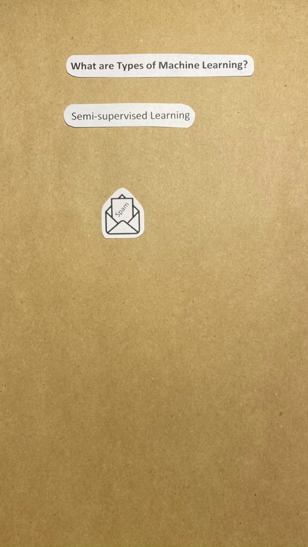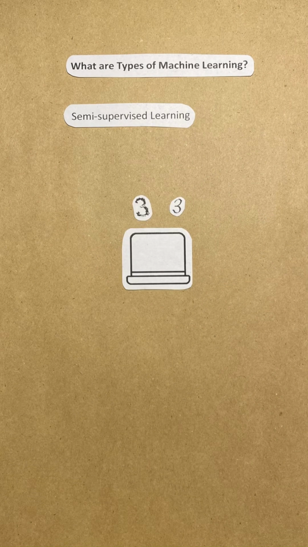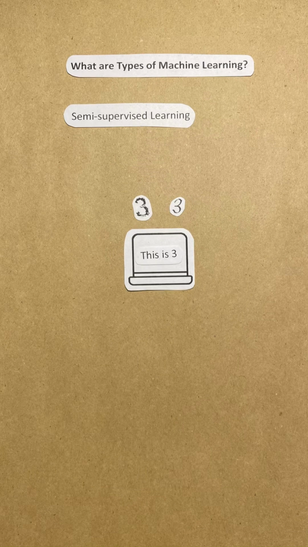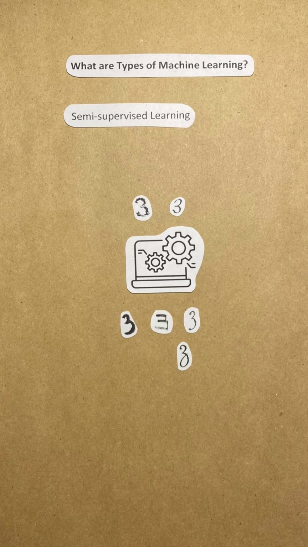Sometimes, you have a little bit of labeled data and a lot of unlabeled data. For example, for recognizing handwritten digits, you show the computer a few labeled examples of a handwritten number, like 3. It uses these few labeled examples to learn and then looks at many more unlabeled examples to get better at recognizing numbers. This is called semi-supervised learning.